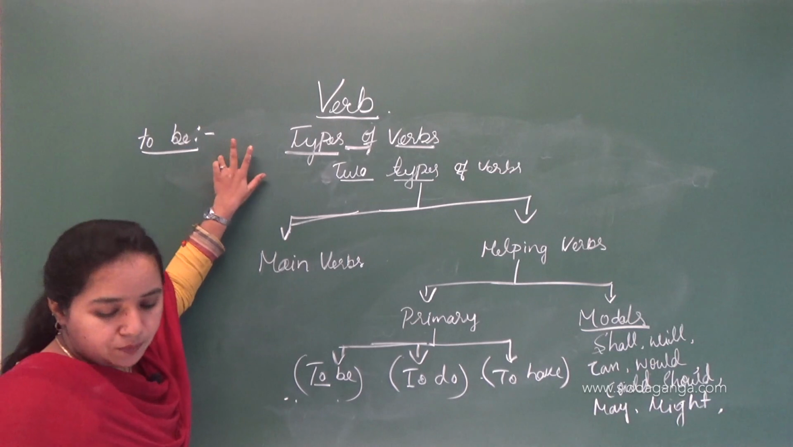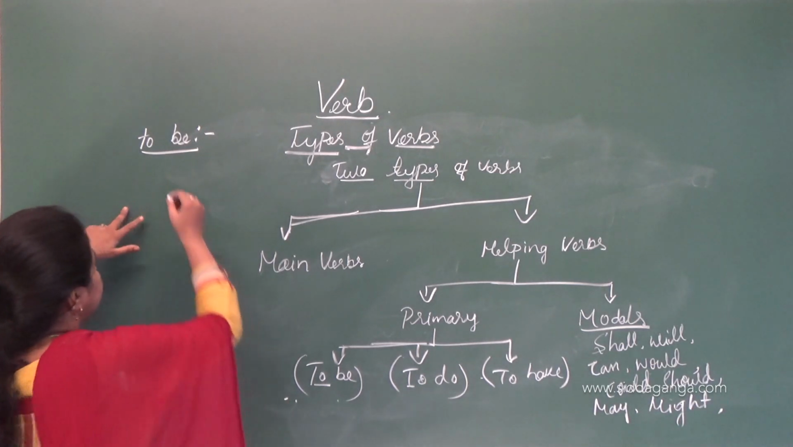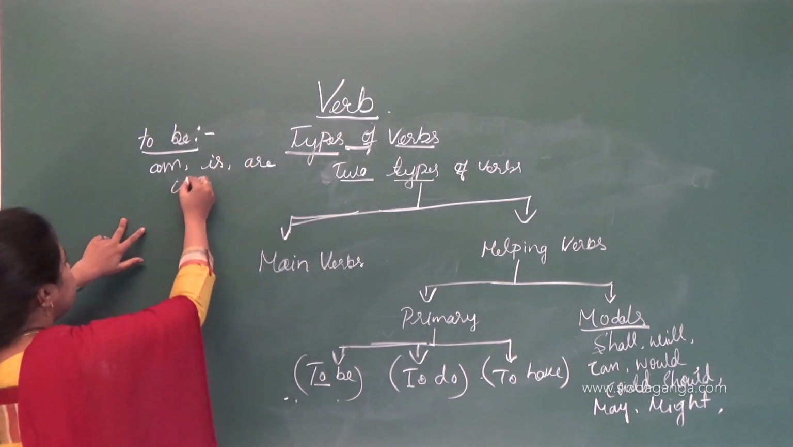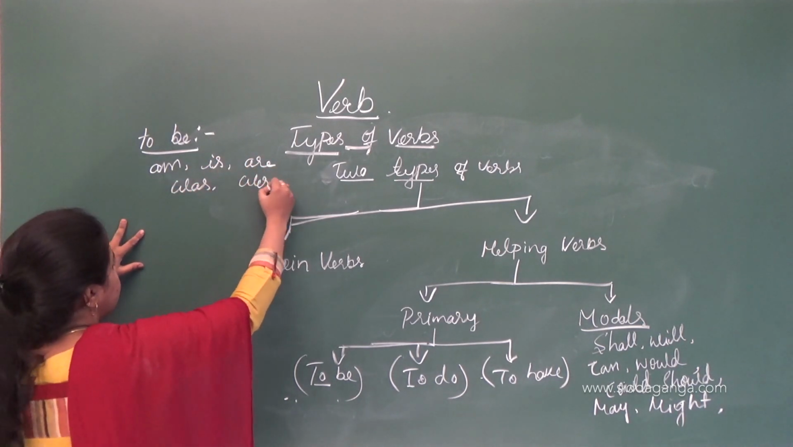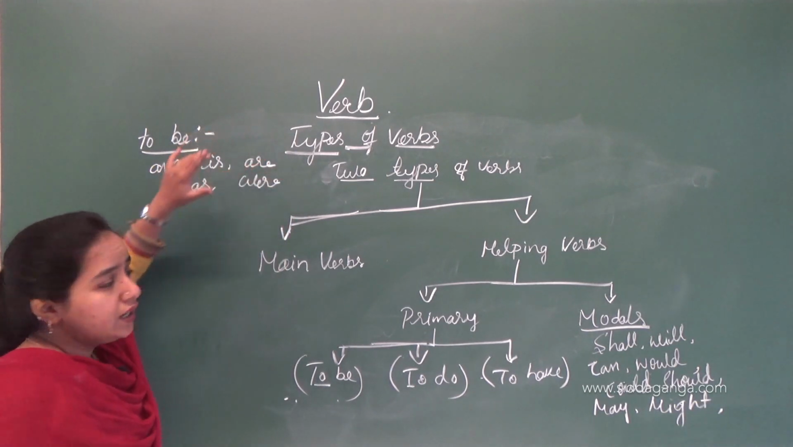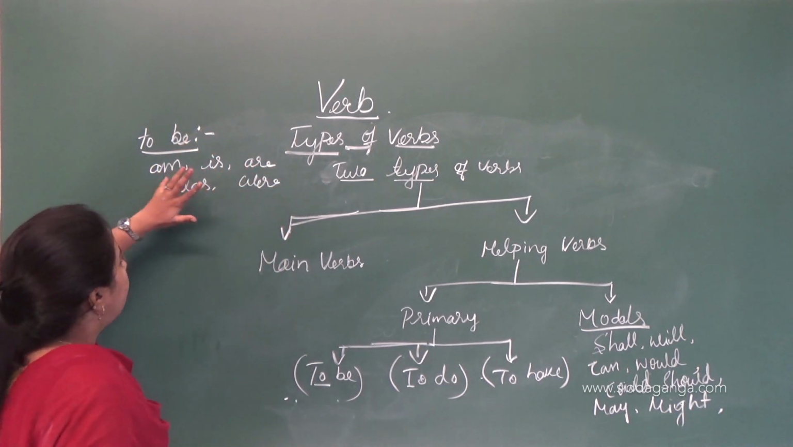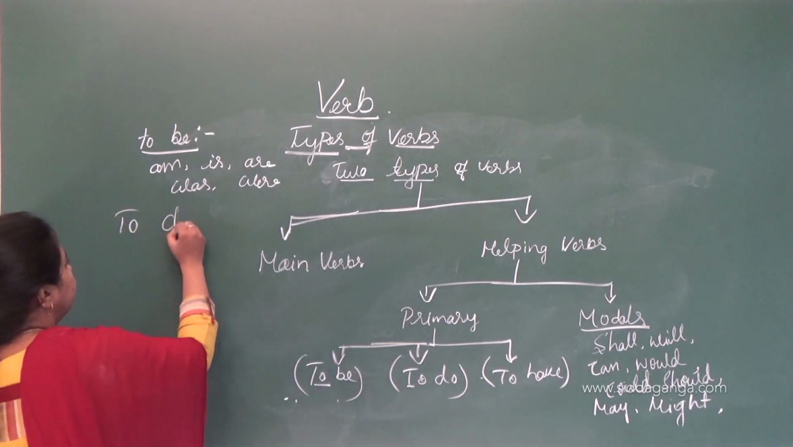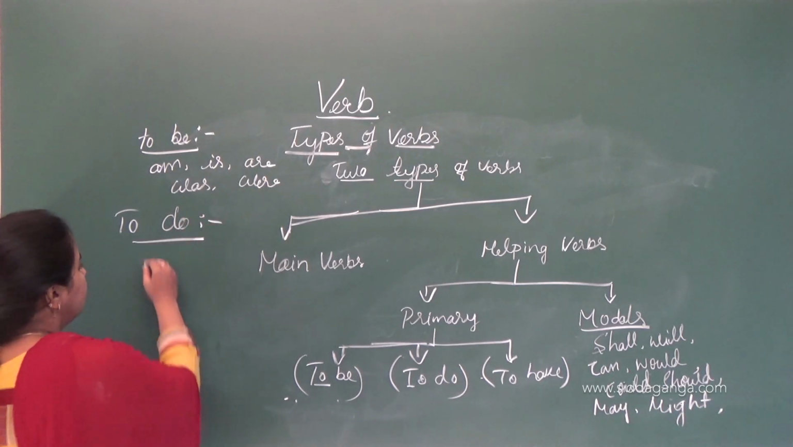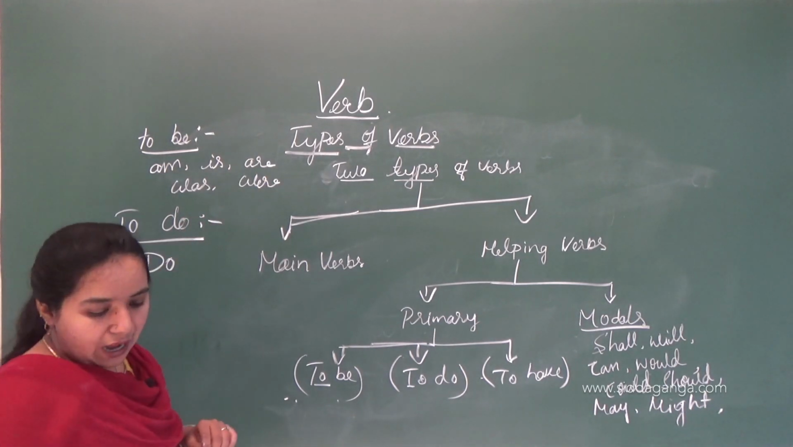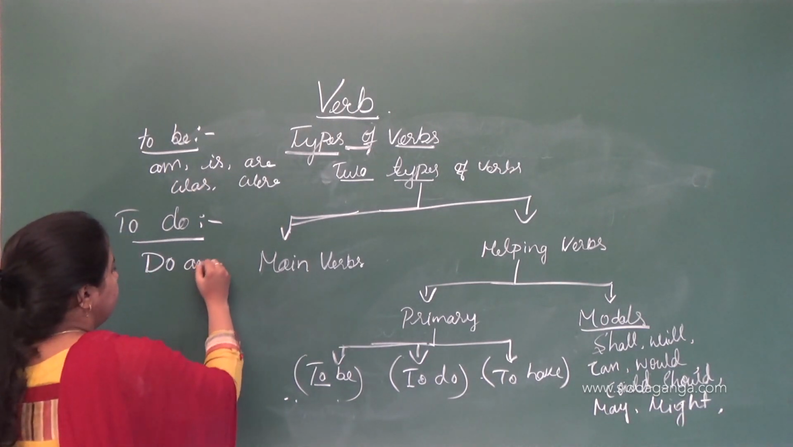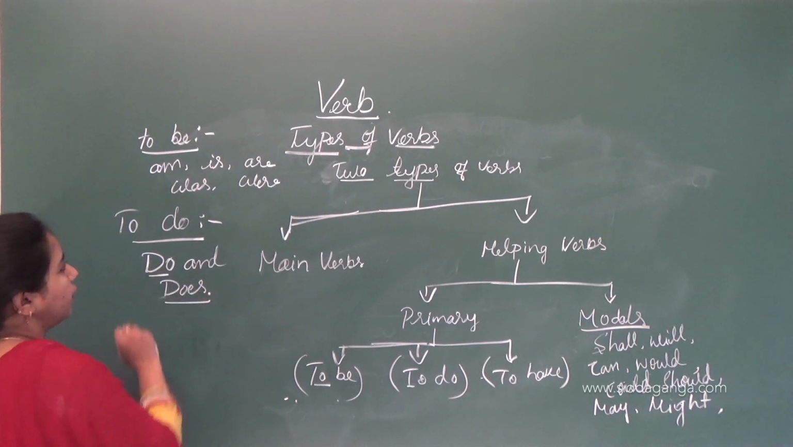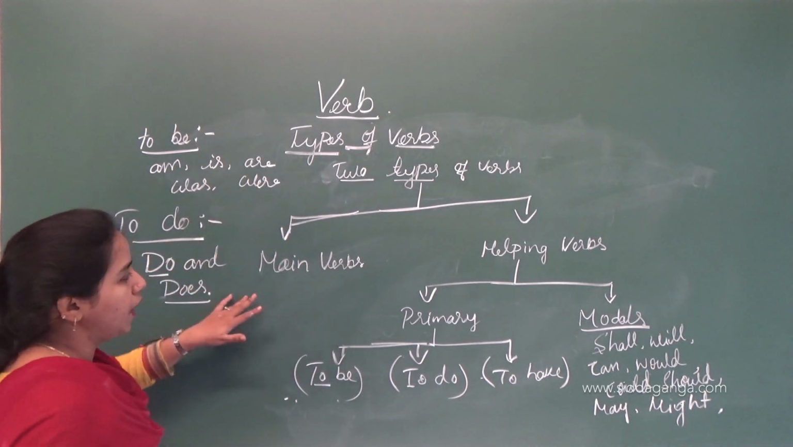What is to be? To be means the words like am, is, are, was and were. So these are called to be words. Then what is to do? To do means do forms: do and does. So do and does are called to do. These are called primary verbs.